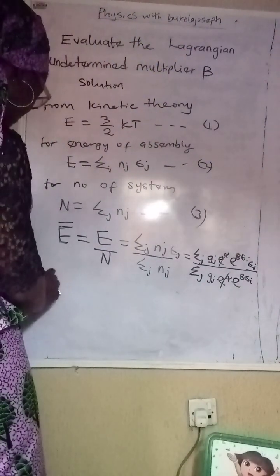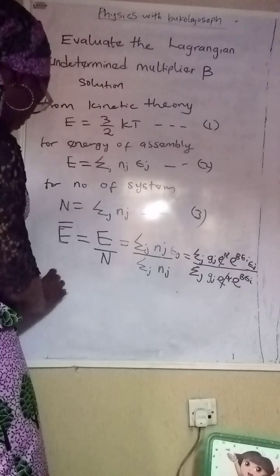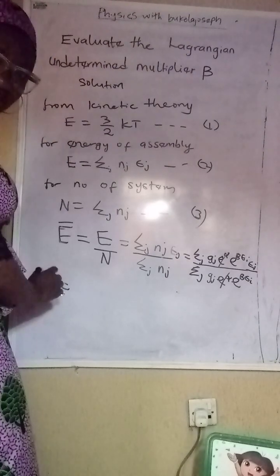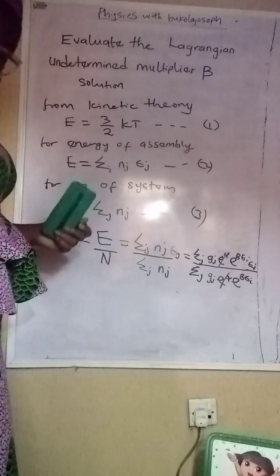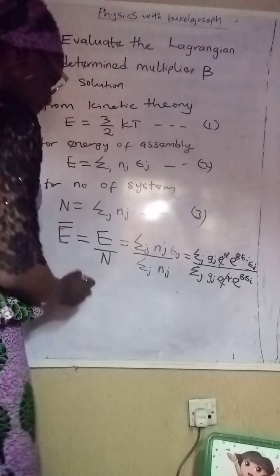But just notice that Gj is equal to, I don't know if you are seeing what I'm doing on this side. Don't know why my marker is trying to disappoint me. Let me see it so that you can see.